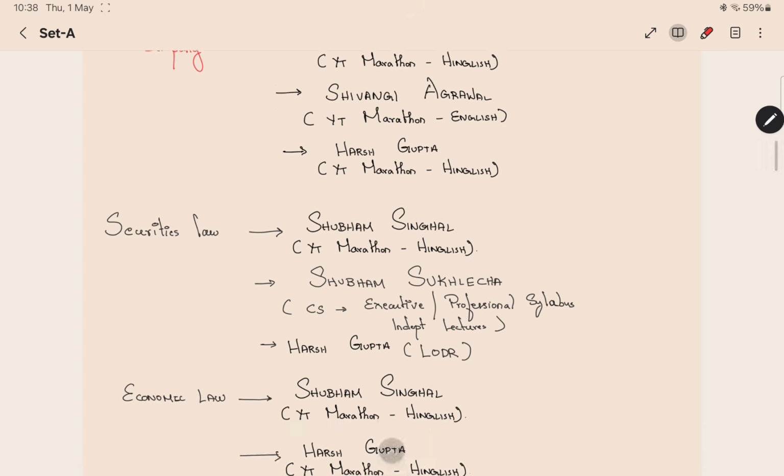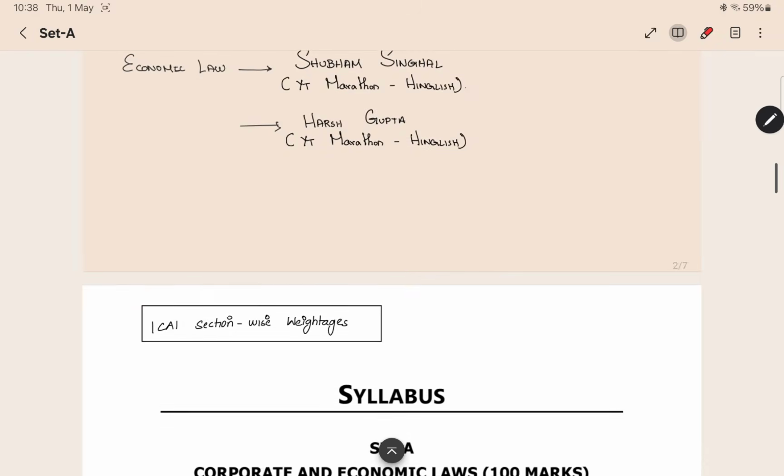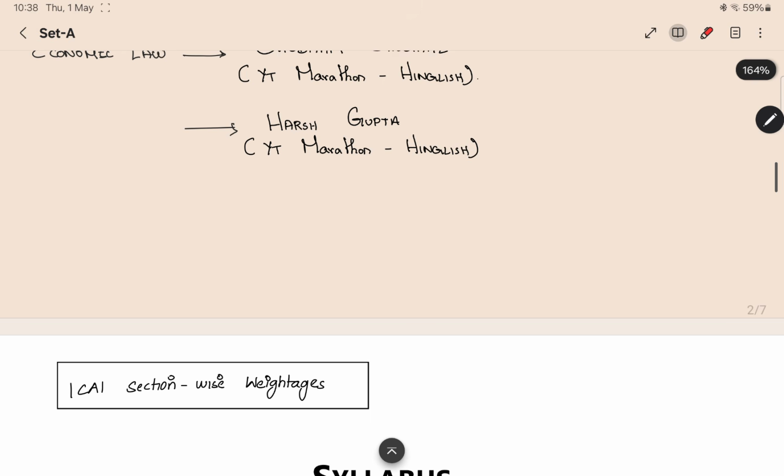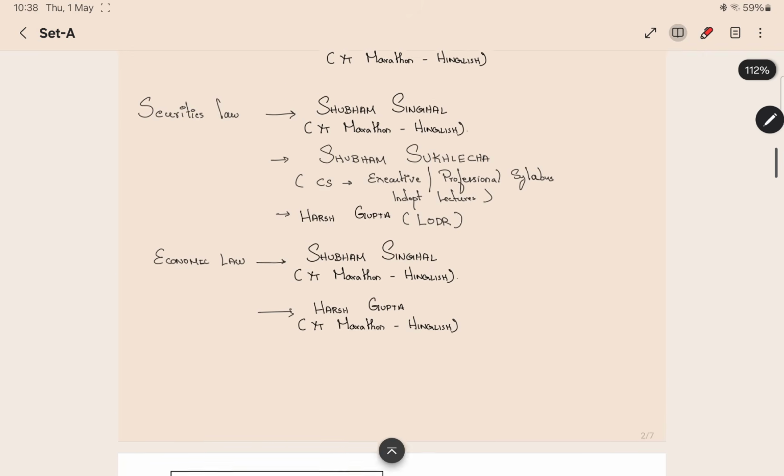The next thing is for securities laws, also SEBI regulations. Shubham Singhal sir has taken YouTube marathons, which are also in the same playlist. For finding these teachers' lectures, you have to search on YouTube. You have to type the keywords SPOM Set A in the search option. After that you can add the teacher name, CA Harsh Gupta, CA Shivangi Agarwal, and then CA Shubham Singhal. If you do this, you will get the search results for the YouTube lectures of those teachers.